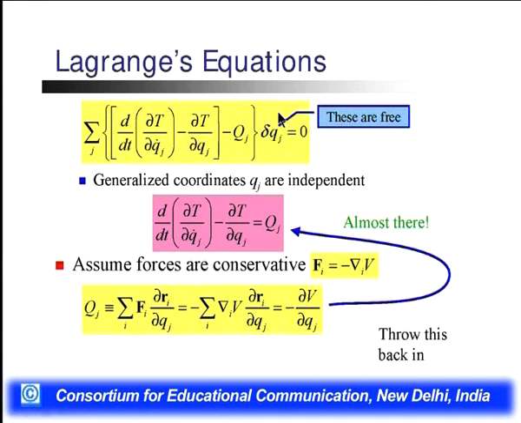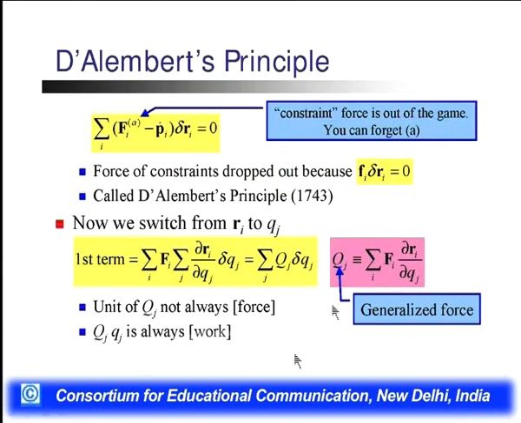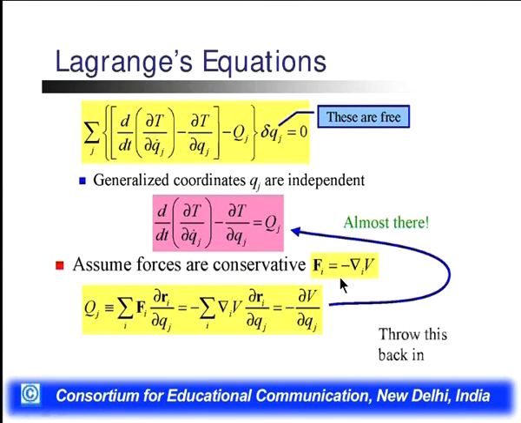It means generalized coordinates Qj are independent, and this d by dt del T by del q dot minus del T by del q is equal to, we can write it as Qj. Qj is the force due to this Qj. Here we know the generalized force, and this kinetic energy term is equal to generalized force.